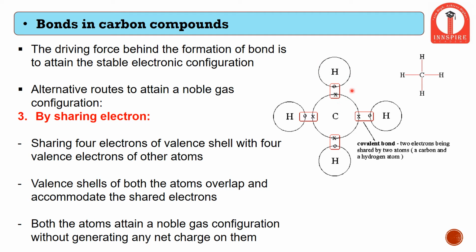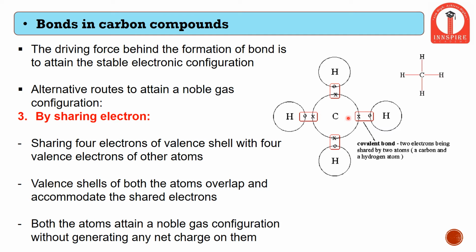In this manner, both the compounds share a common bond, that is, they share common electrons in between them. Because of this mutual connection, they form a bond that is called a covalent bond. A covalent bond is nothing but 2 electrons being shared by 2 atoms.